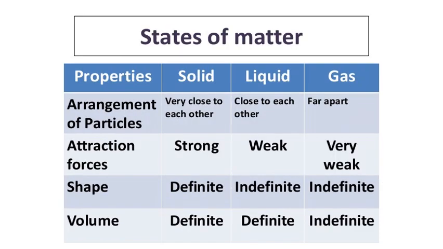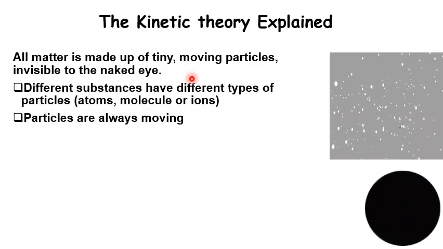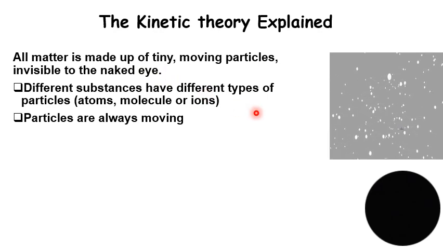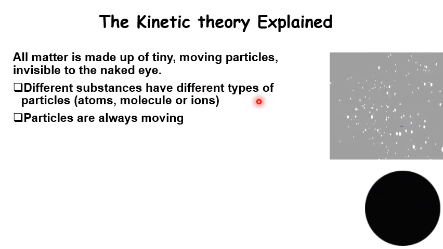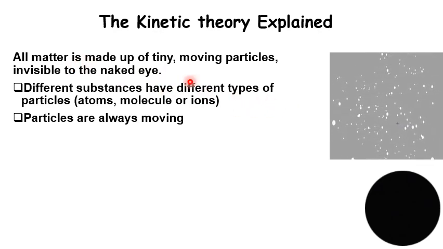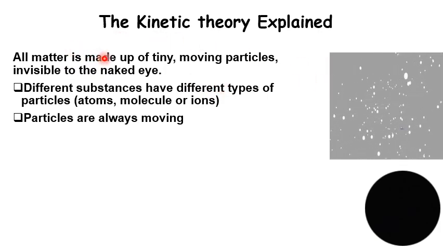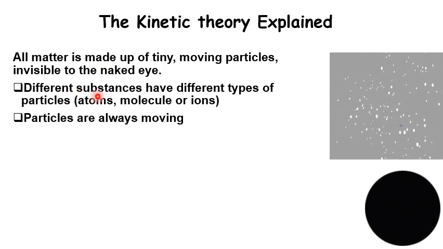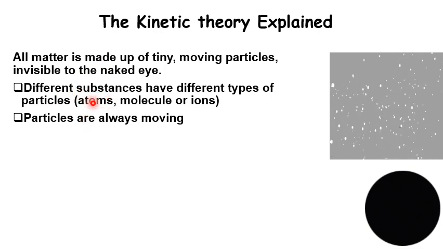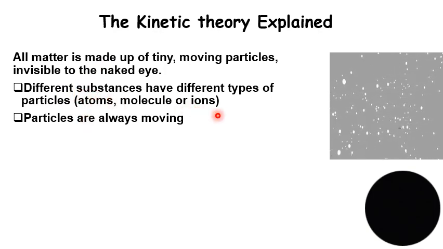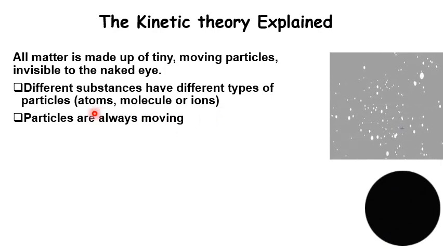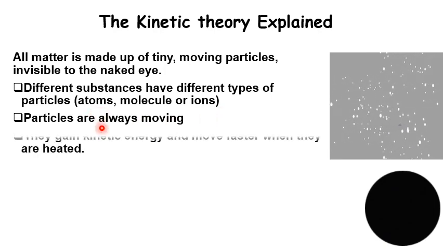Good job. So now we are going to use the kinetic theory to explain what happens when matter changes from one state to another. So all matter is made up of tiny moving particles, invisible to the naked eye. We cannot see these particles. Different substances have different types of particles. So you could have atoms, molecules, or you could have ions. But it's important to know that these particles are always moving.